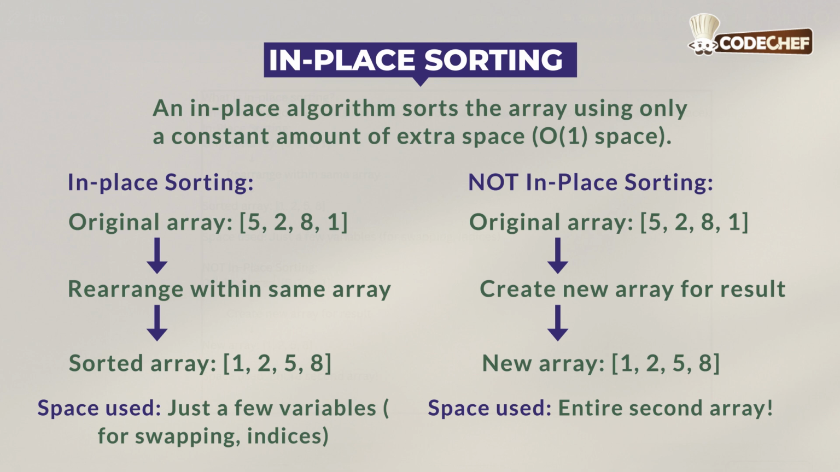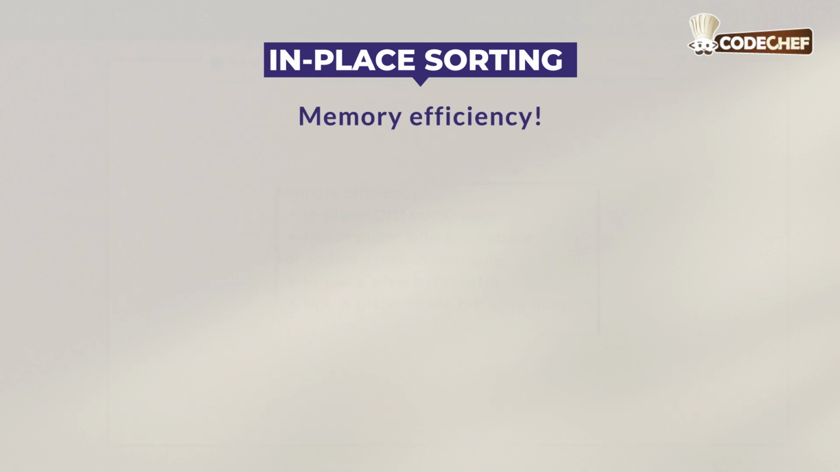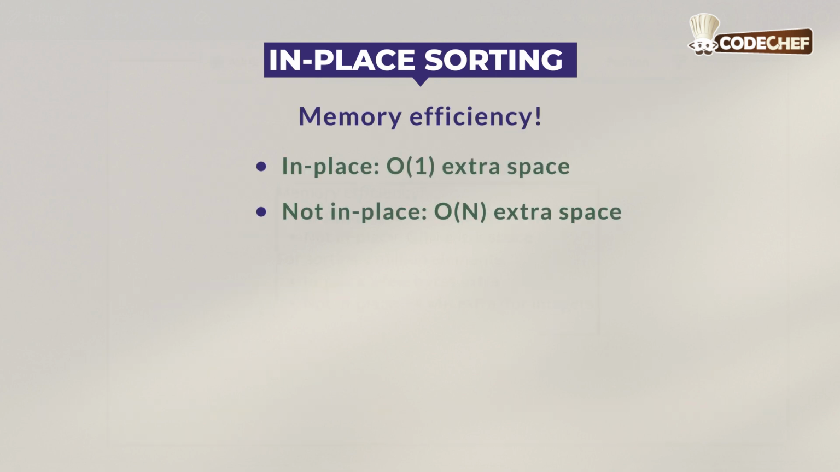In not-in-place sorting, this is the original array. Then to create a sorted array, a completely new array is used for results. So this is a completely new array. The space used becomes an entire second array. Now why does this matter? Memory efficiency. In place, big O of 1 extra space, and not in place, big O of n extra space.